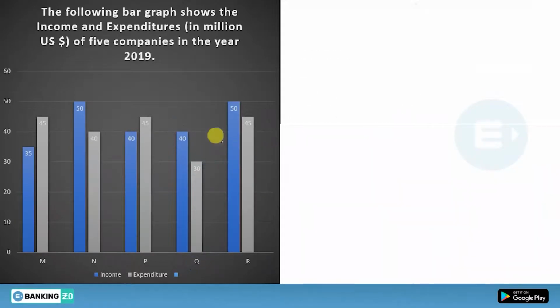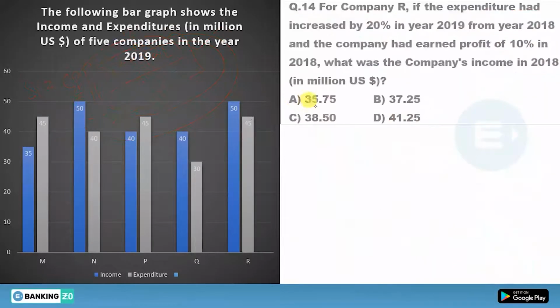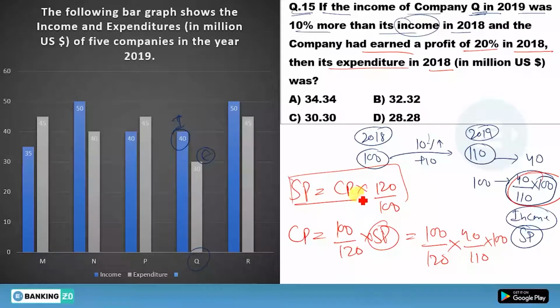You know this formula. I have already told you this formula in the last concept, in the last question. So SP equals CP into 120 by 100, then your CP will be equal to 100 upon 120 into this SP. This SP is given to you. So no need to write this formula in the exam, I am just writing it to make you understand. Okay, so now solve this.